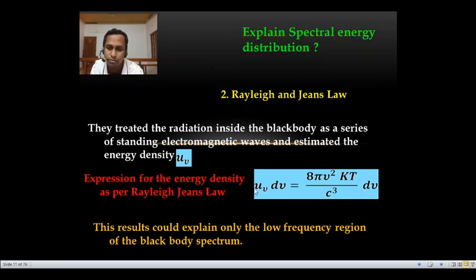Okay, all terms are familiar. U is the energy, represented in terms of frequency, U of nu d nu. 8 pi nu square, again frequency, k is Boltzmann's constant, T is the temperature, c cubed, c is the velocity of light, and d nu. But the problem with this Rayleigh-Jeans law is that it could explain the lower frequency side of the black body spectrum, but it could not explain the higher frequency side.